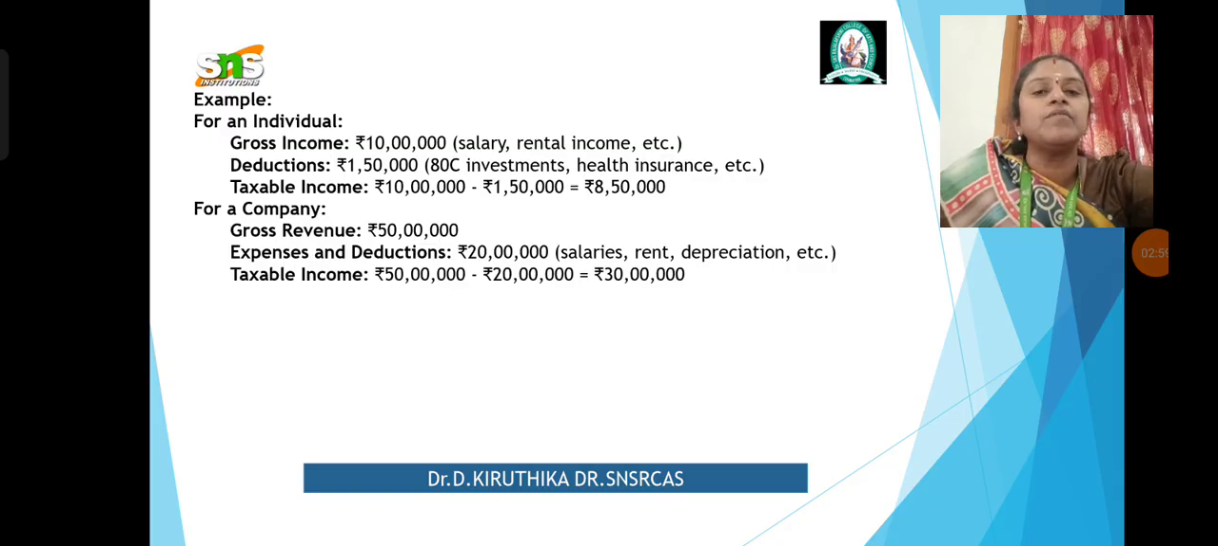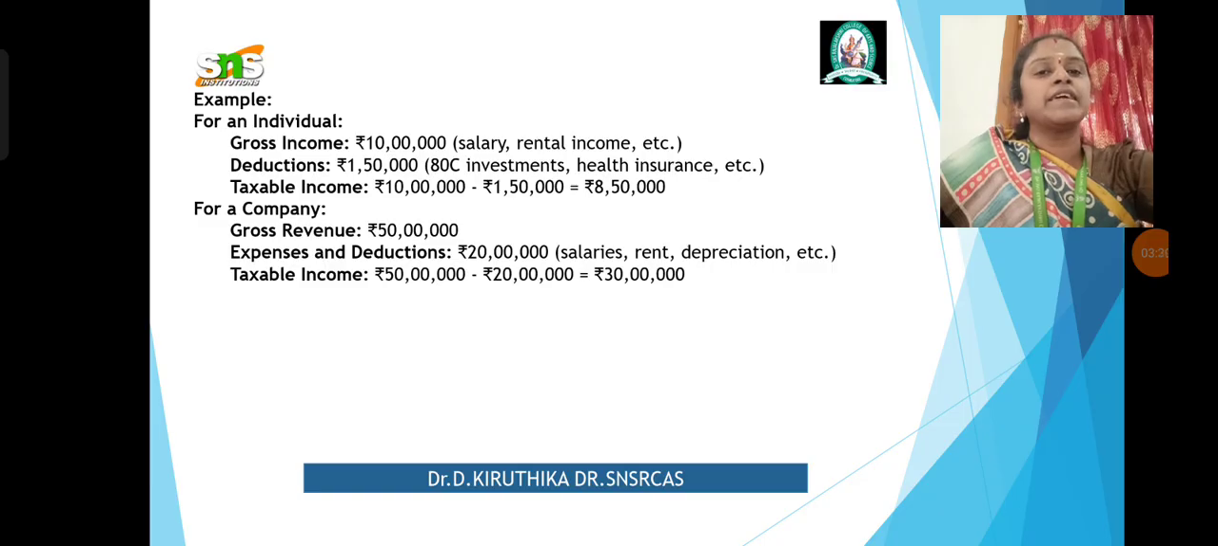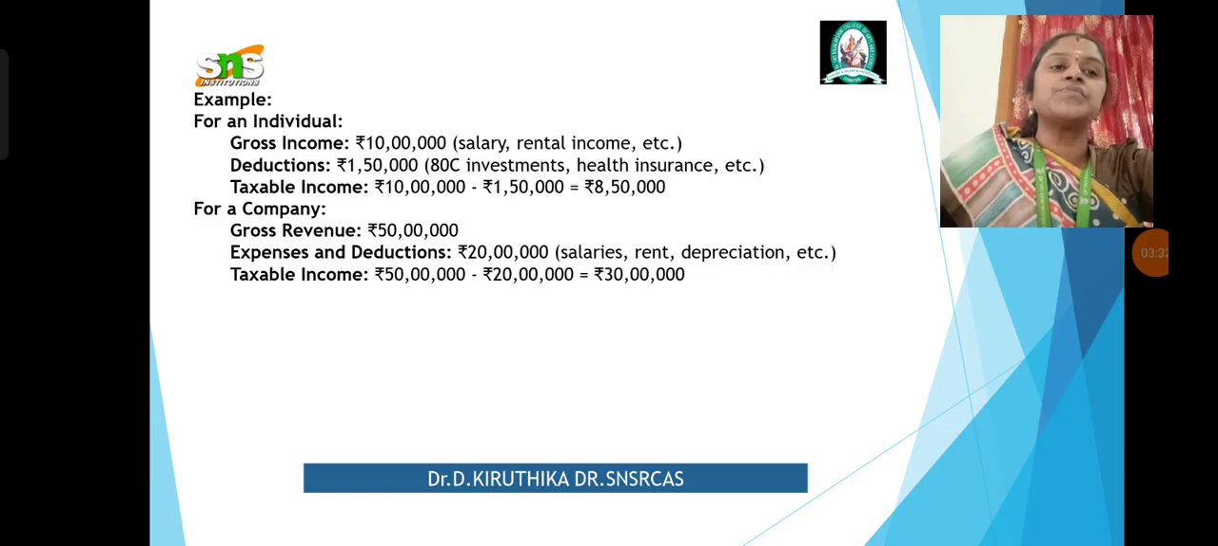In the case of a company, when your revenue is 50 lakhs, how do you calculate deductions? Deductions may be your business expenses, for example 20 lakhs, that is your salaries, rents, depreciation, all your business expenses. So gross revenue of 50 lakhs less 20 lakhs, that 30 lakhs will be your taxable income. This is the simple way to understand what gross revenue is for a company and what the expenses or deductions are. So what is taxable income? Gross revenue minus your expenses or deductions.